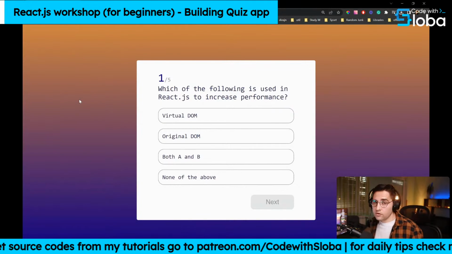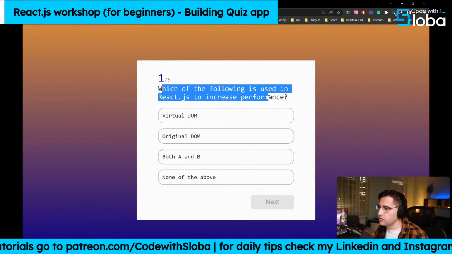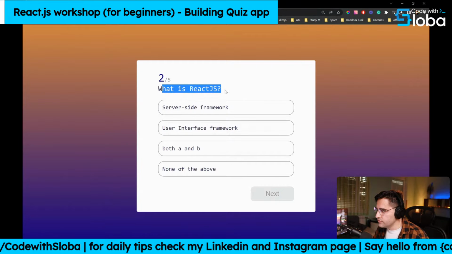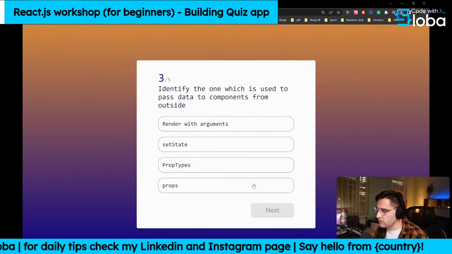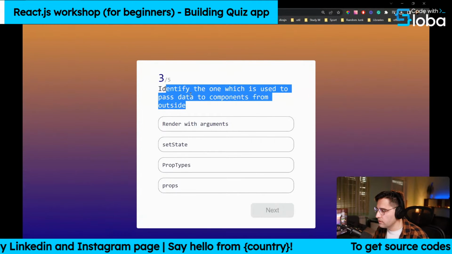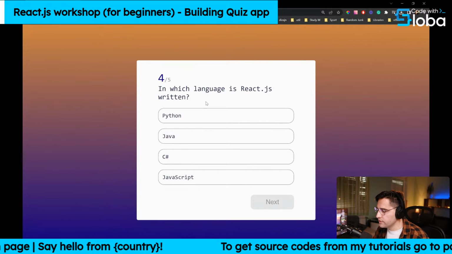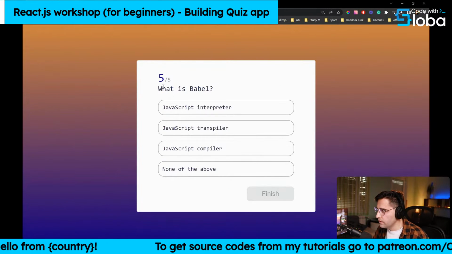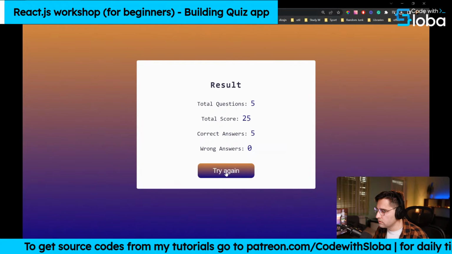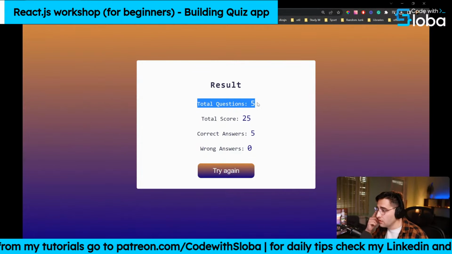So this should basically complete our tutorial, but let's just see which of the following is used in React.js to increase the performance. And that's virtual DOM. So let's click next. What is React.js? It's a user interface framework. Okay, identify the one which is used to pass the data components from outside. That's props. In which language is React.js written? That's JavaScript. And what is Babel? It's JavaScript compiler. Okay, and we got the correct answer 25, and total questions is 5.